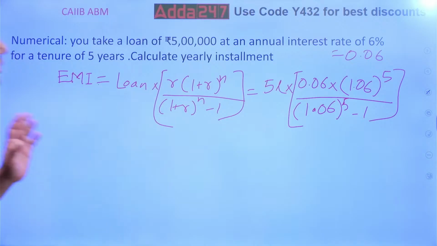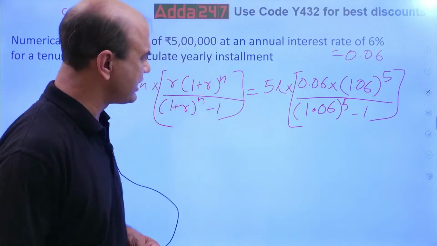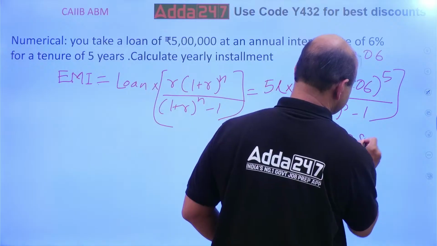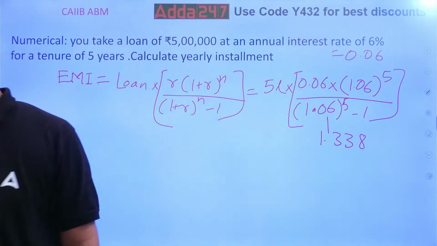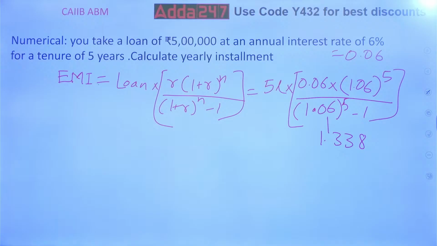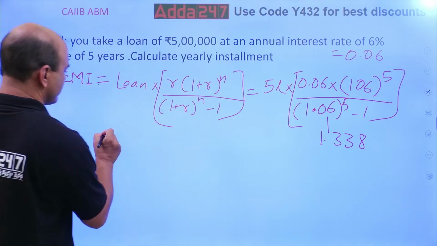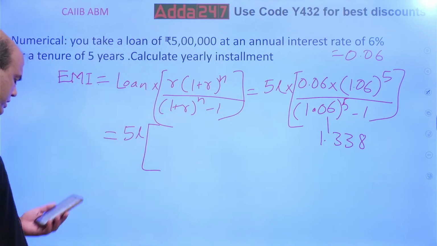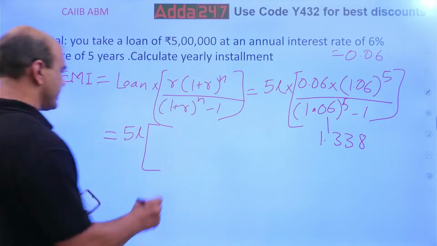So first write it down. This figure is very important, 1.338. Remaining everything you can do. Now solve it. Numerator: 1.338 into 0.06. I am also doing it live over here, you also do it live. Everyone give me the answer. Numerator is 0.08.